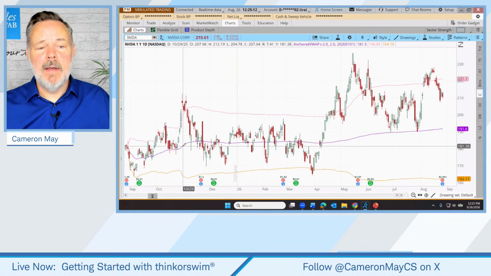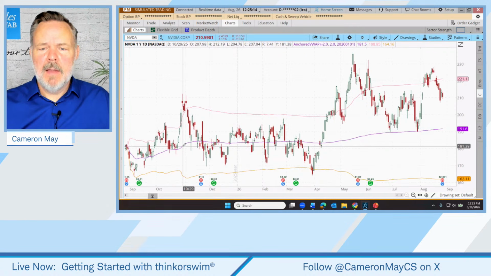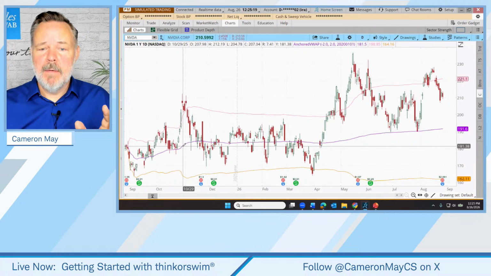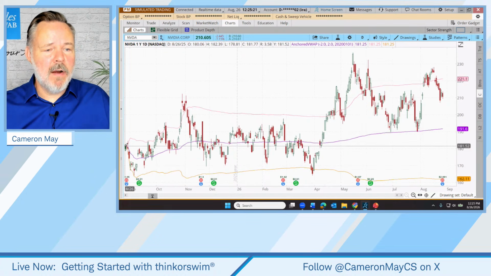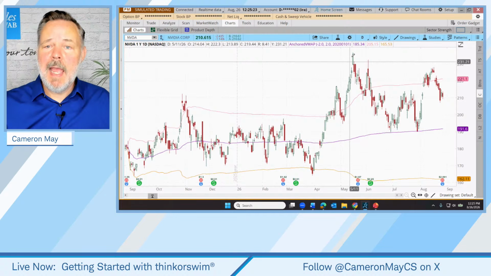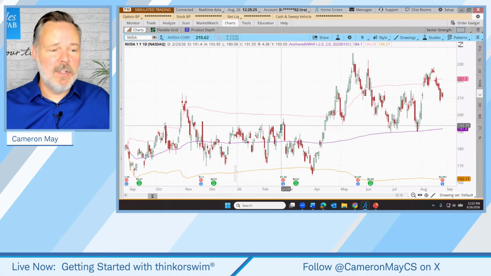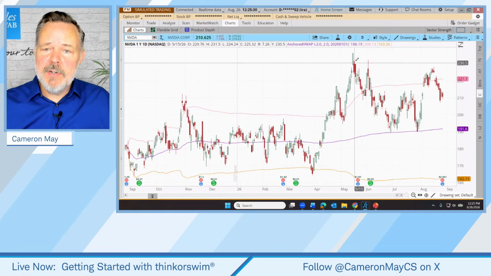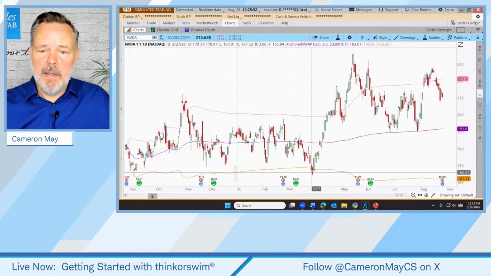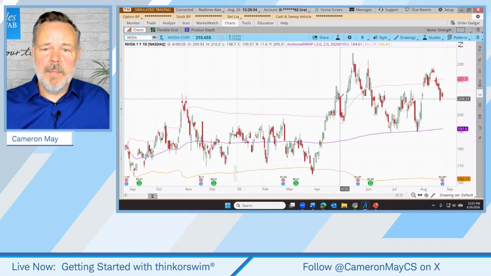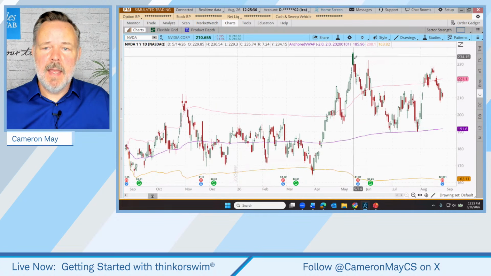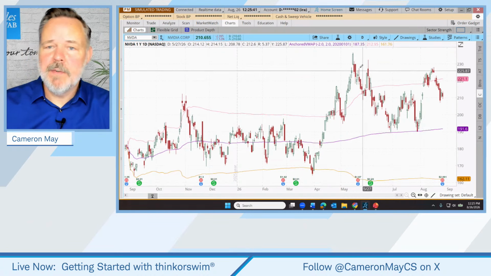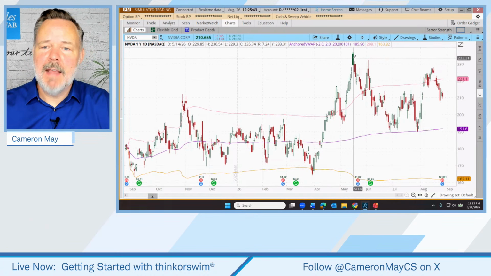That's known as the volume weighted average price. Now this is known as the anchored volume weighted average price because it doesn't have to start at the beginning of the chart. We can actually anchor it to some other point on the chart. And a common anchor point is to look for a major reversal. So for example, you'll see NVIDIA raced up here a long distance and then had a pretty significant reversal in the other direction. And for some traders, they might use that as their anchor point.